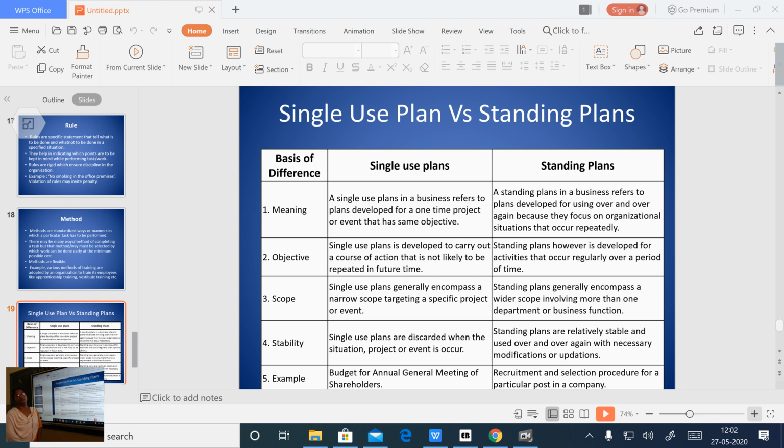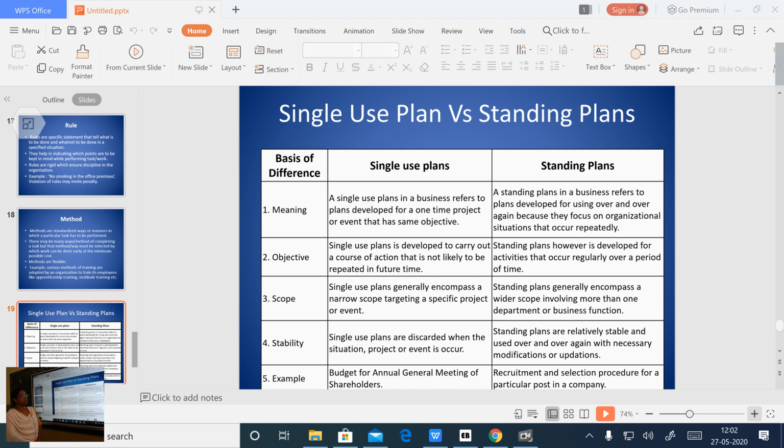Second one is your objectives. Single use plan is developed to carry out a course of action that is not likely to be repeated in future. As I gave you the example, establishment of a business. Business is not established always, it happens only once. Maybe enlargement is possible, but establishment again and again is not there.